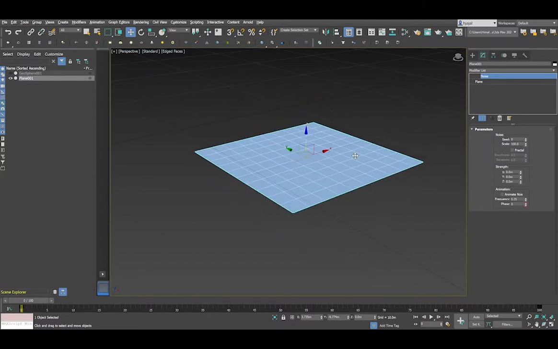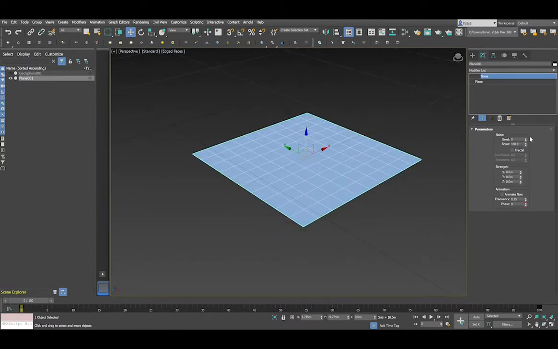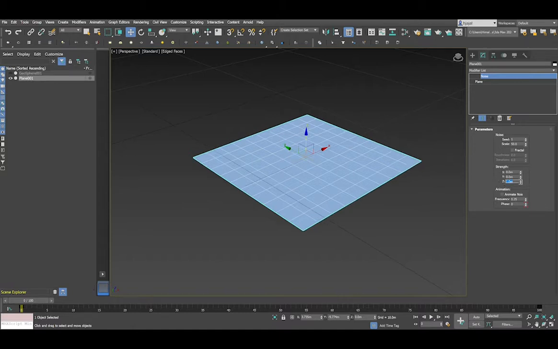select noise from the modifier panel. And now if you play with seed and scale, you can see the effect of it. So, and to make the noise effect as